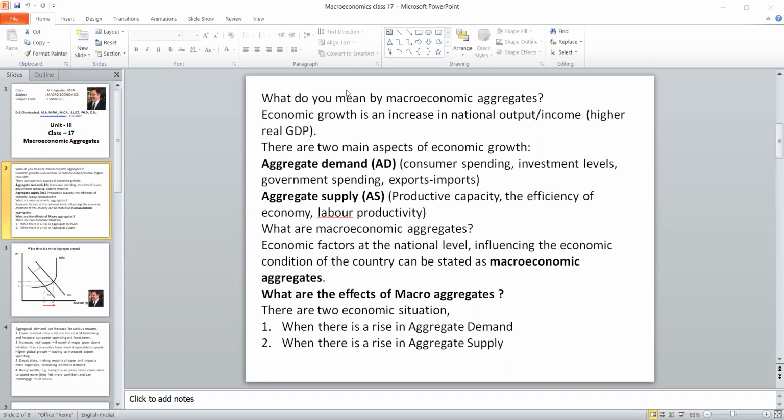Apart from that, we have to include the total export that should be added. If you add these 4, and then subtract the total import, that particular value we call aggregate demand. This is for the demand side. I will repeat again. If you add the consumer spending, total investment, government spending and export and subtract the import, that value is called aggregate demand. This is the demand side.